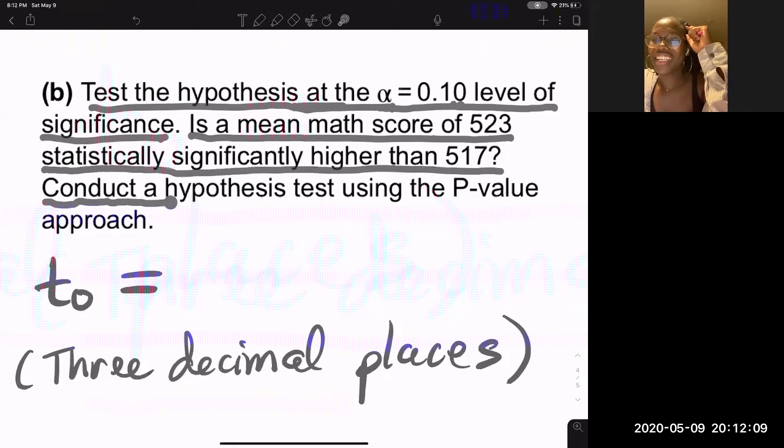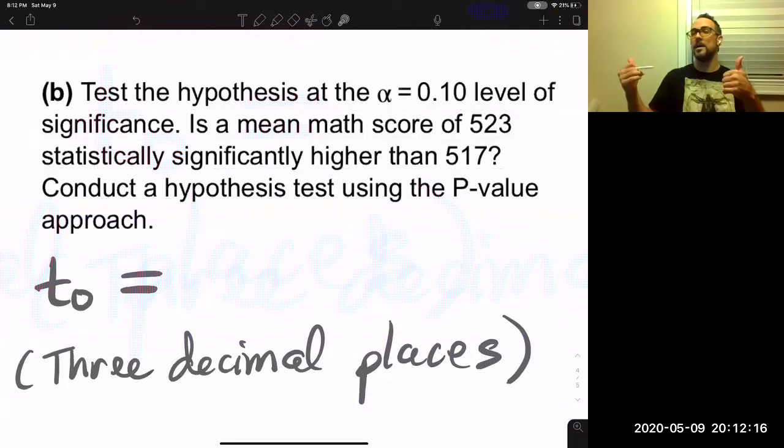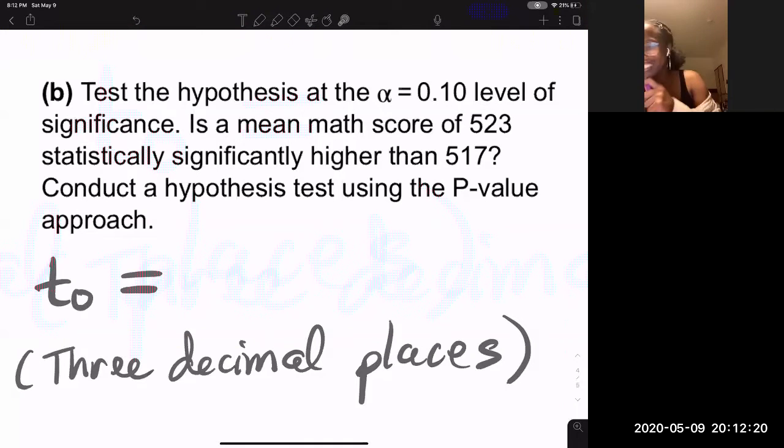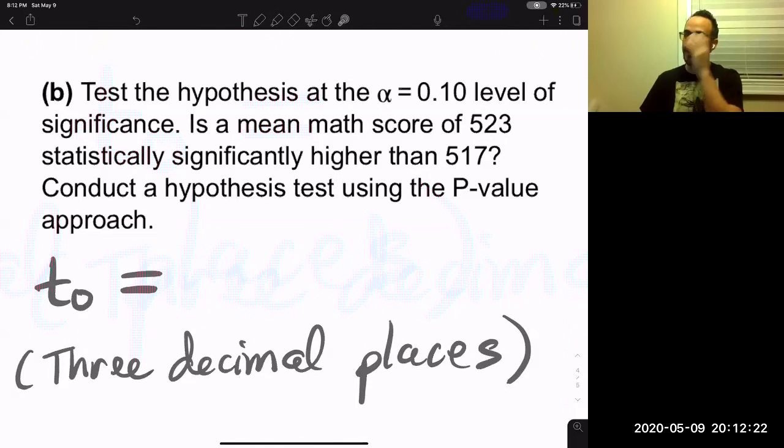Conduct a hypothesis test using a p-value approach. Great job, you're awesome.